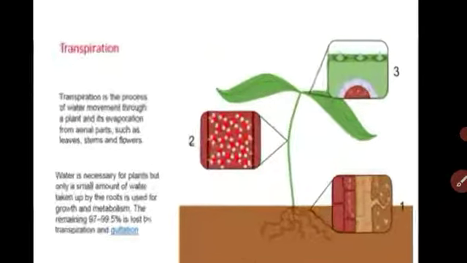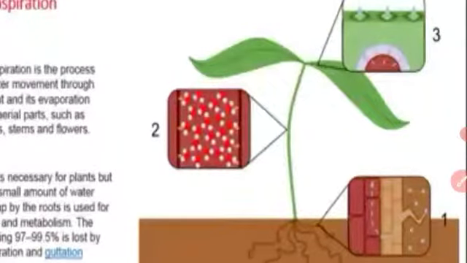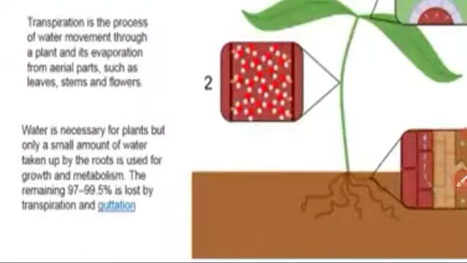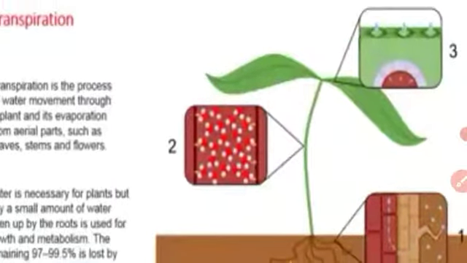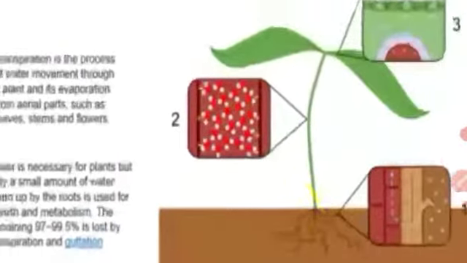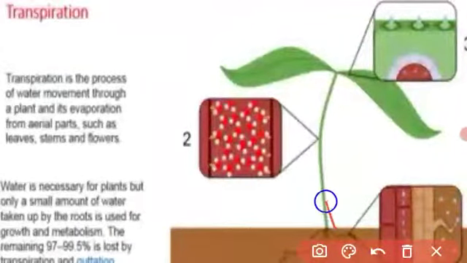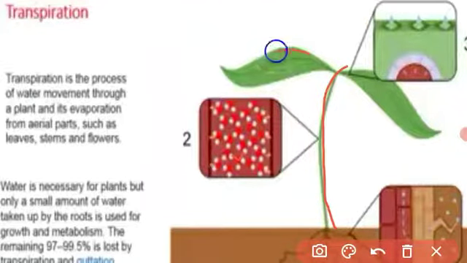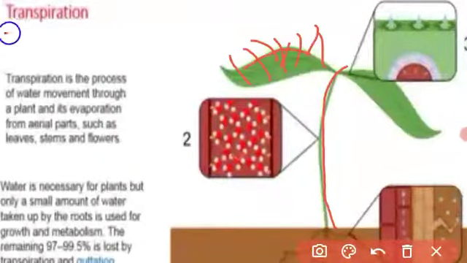See, they have given the diagram. The plant absorbs water through the roots and transfers the water through the xylem tissue upward to the aerial parts like the leaf. By evaporation, the leaf throws out the water as water vapor into the atmosphere, which is called transpiration.